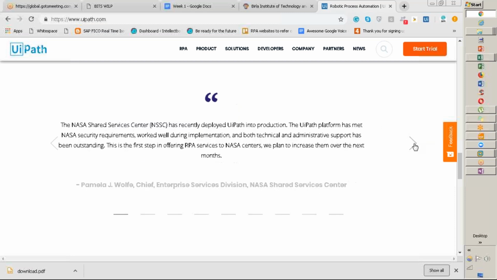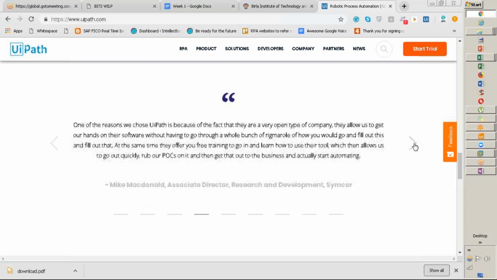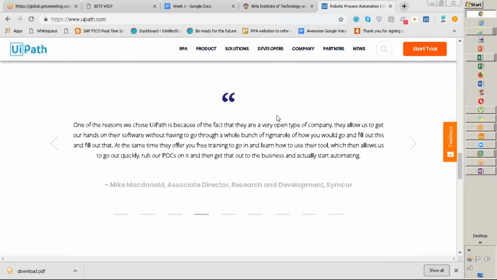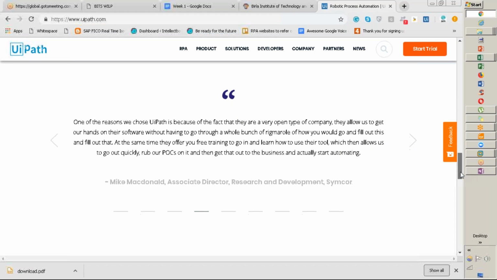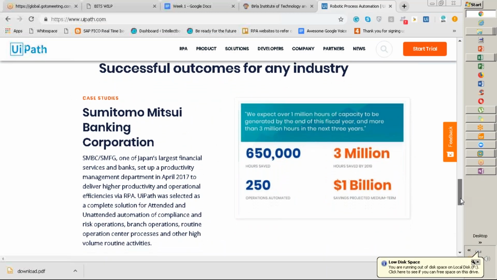Okay, so there is no specific area where you can't work if you have this exposure and really become good. Another point I was exploring is that they are really growing in the Asia region, specifically in Japan. So they have other languages which it supports also. We'll talk about that. There are a couple of case studies there you can go through.